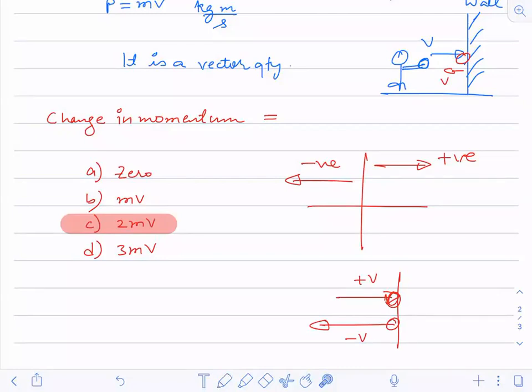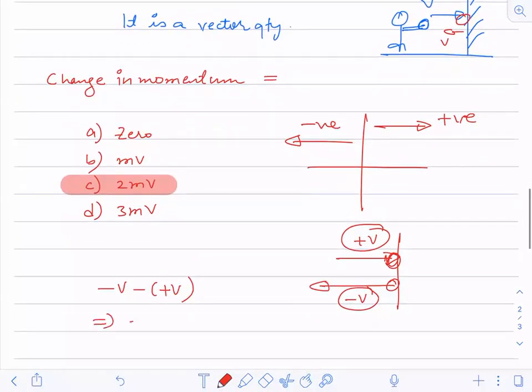Initially, you had thrown this ball in this direction. Now the ball is traveling in this direction. Because velocity is a vector quantity, both values must not be written with the same sign, because the direction is opposite. So I have to include a minus sign. One velocity becomes positive, one becomes negative. Understood? Now if I calculate the change, the change is always calculated as final minus initial. So final is this and initial is this. I'll write minus V minus of plus V, so you are getting minus of 2V.